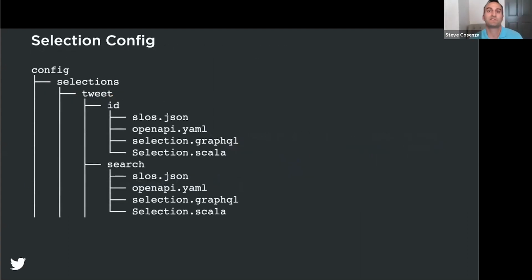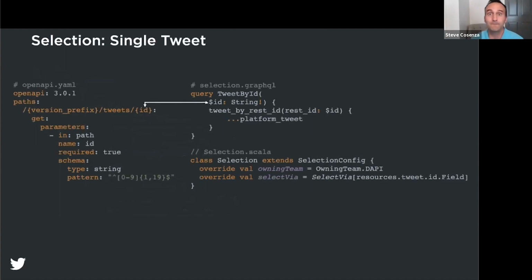So next up, let's look at how we configure selections. Recall that selections are how resources are found in our APIs. And for this example, we'll implement two selections, tweet by ID and tweet by search. Okay, first let's define a selection for looking up a tweet by its ID.